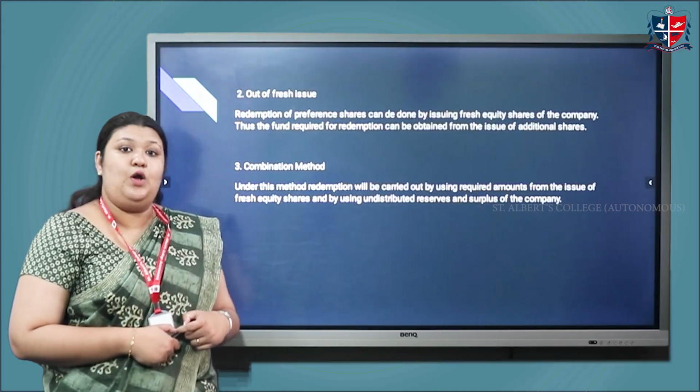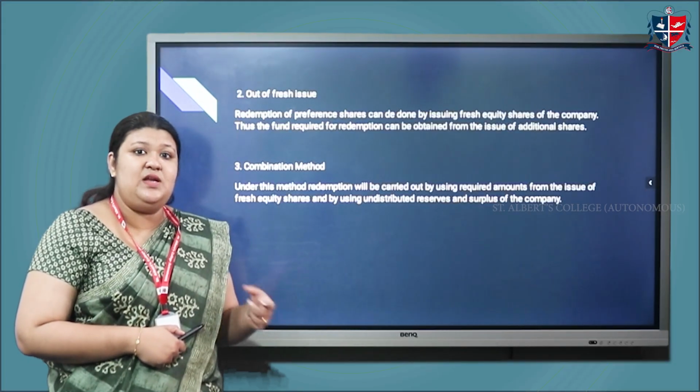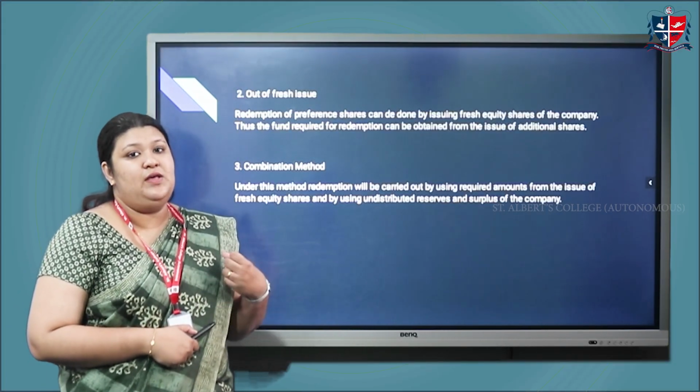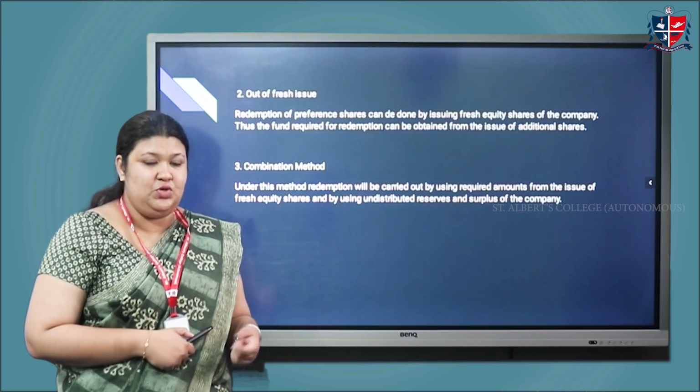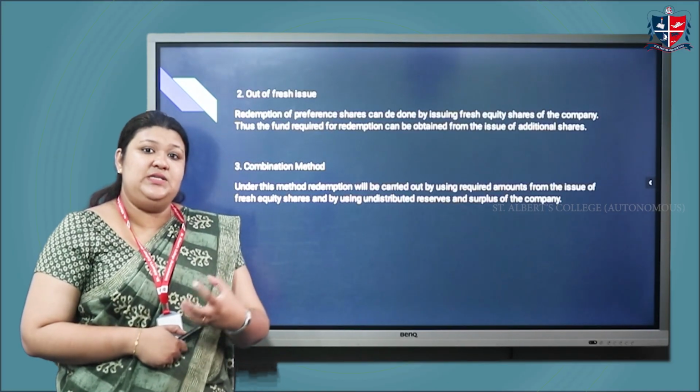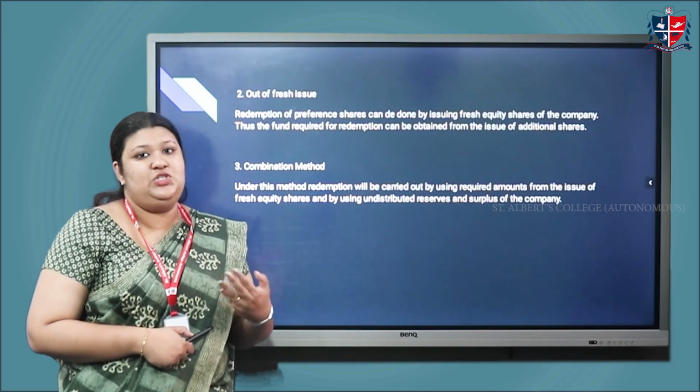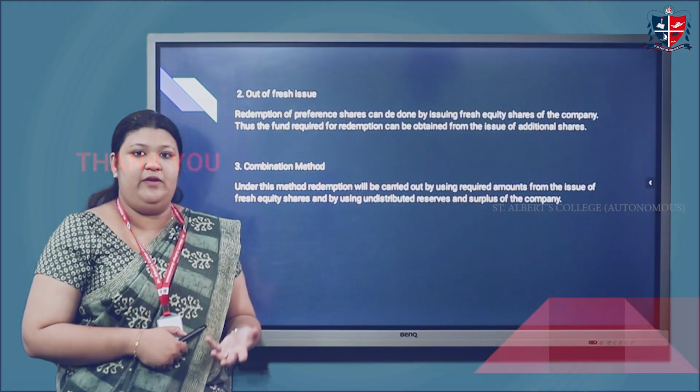The third is the combination method. The combination method is simply the joining of out of profits and out of fresh issue. In this method, you can take a certain amount from profits and issue the balance equity shares which is required for redemption.